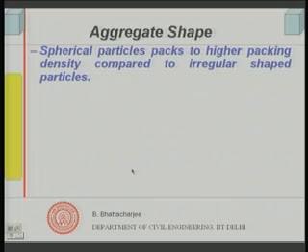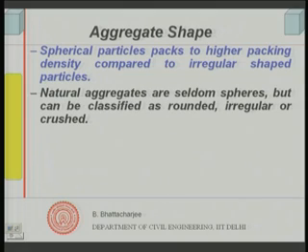This must be understood very well, because there can be a little bit of confusion sometime. Spherical particles pack to higher packing density compared to irregular shaped particles. This is important. Irregular shaped particles do not pack to good density. Spheres should pack to good packing density, higher packing density. If you have all sorts of irregular, they will leave a lot of voids within, in the interstitial voids within them.